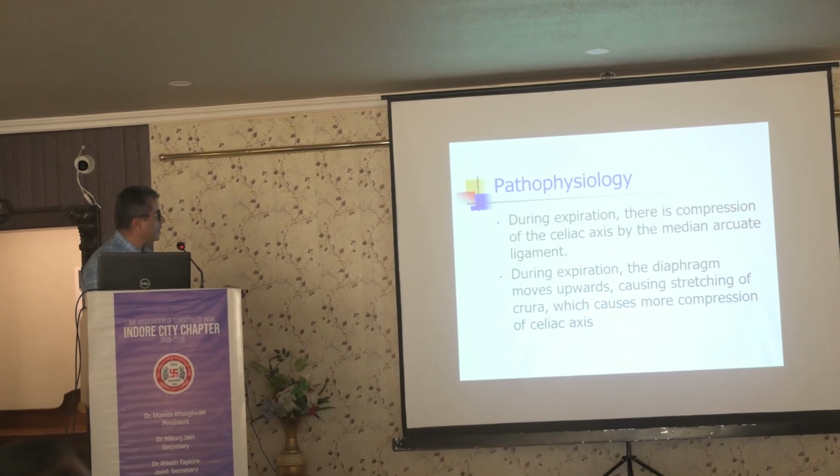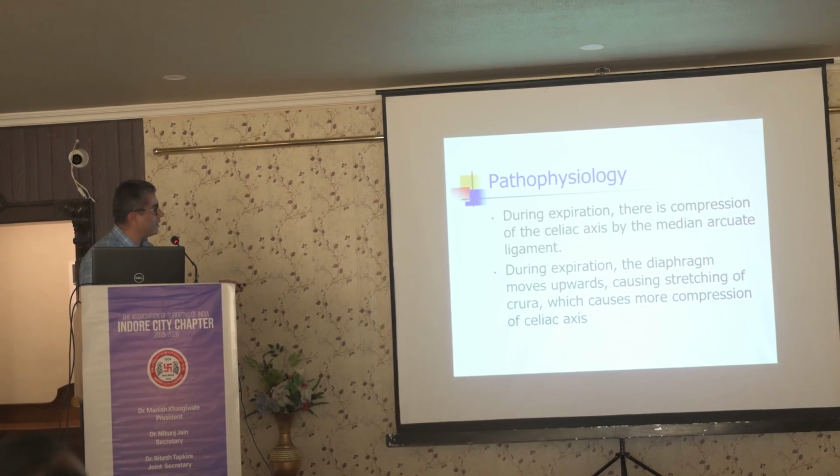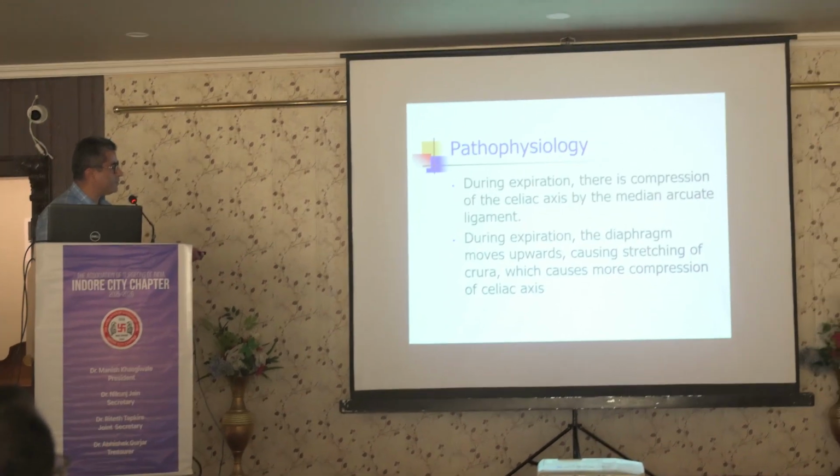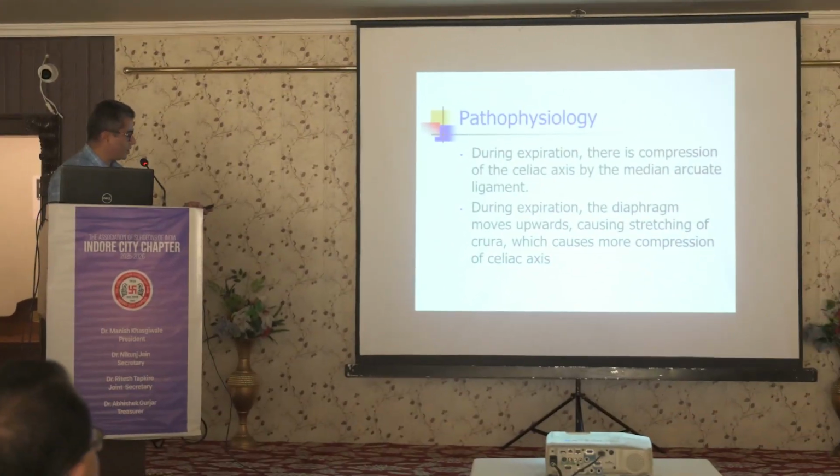So again, during expiration, there is compression of the celiac axis by the median arcuate ligament. The diaphragm moves upwards, causing stretching of the crura, which causes overcompression.